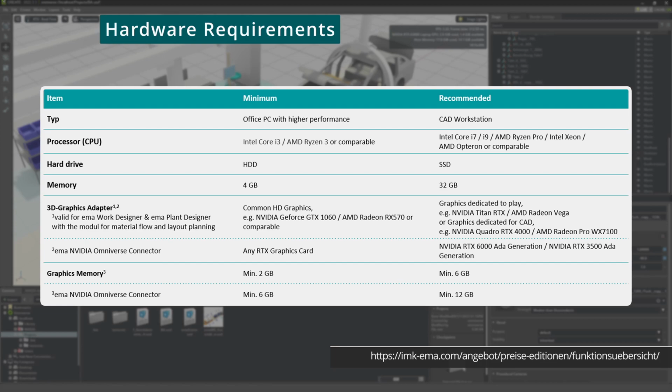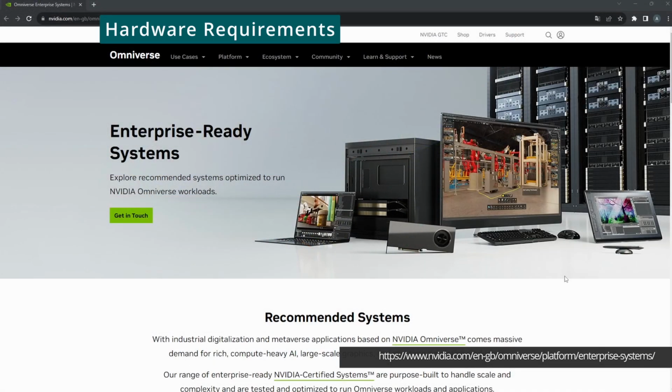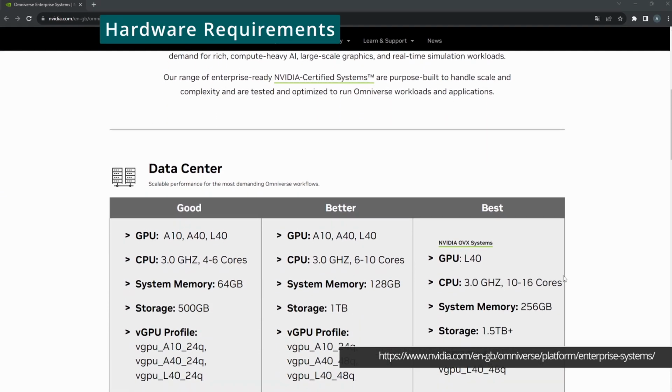Additionally, an RTX graphics card is mandatory for the use of the Omniverse. In order to achieve an ideal performance, further specifications can be taken from the following link.